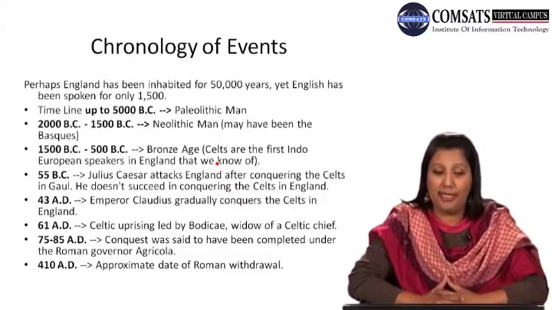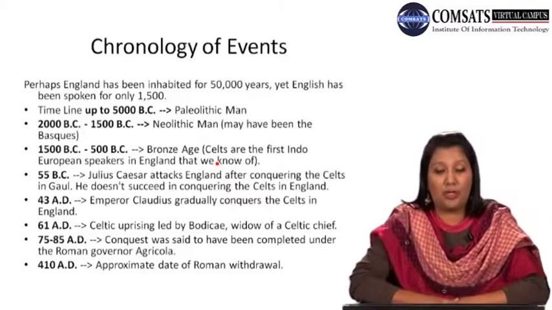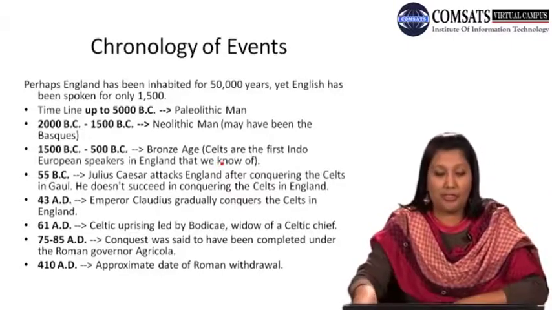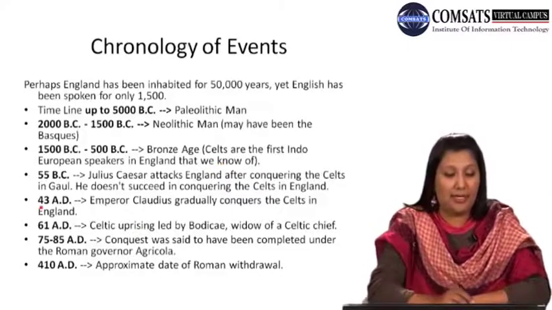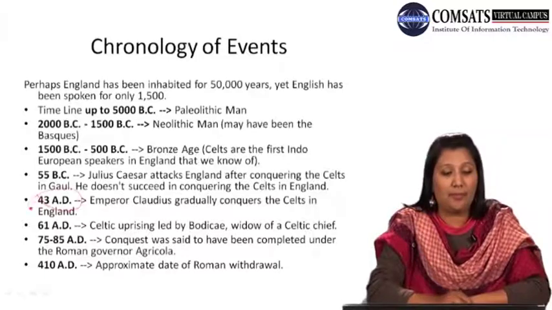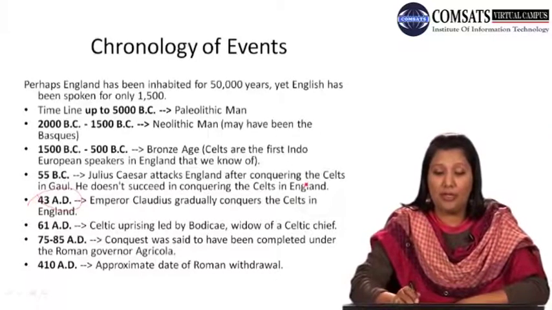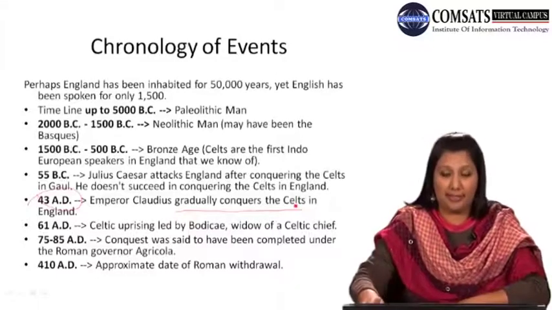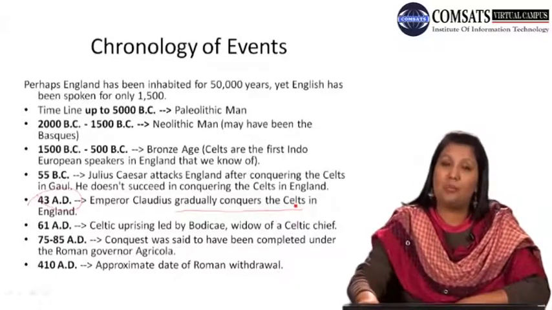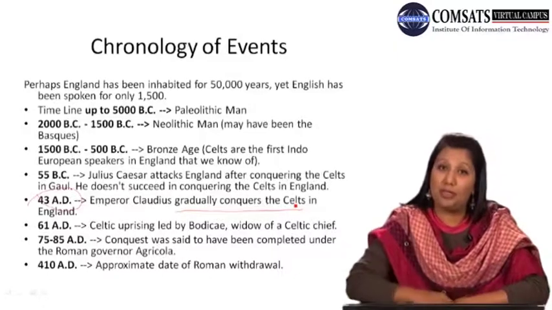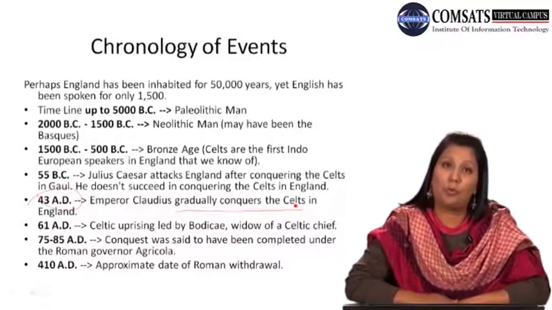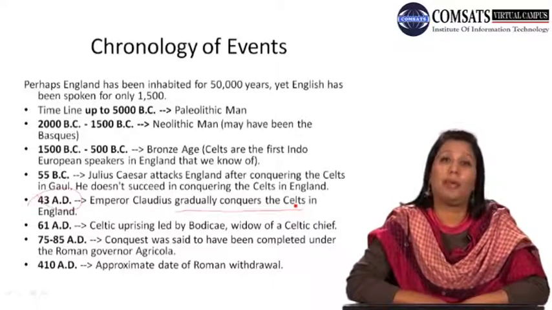In 43 AD, Emperor Claudius gradually conquers the Celts in England. Yes, a very important historical year. The emphasis is on gradually. It was a slow process. It was not done overnight.